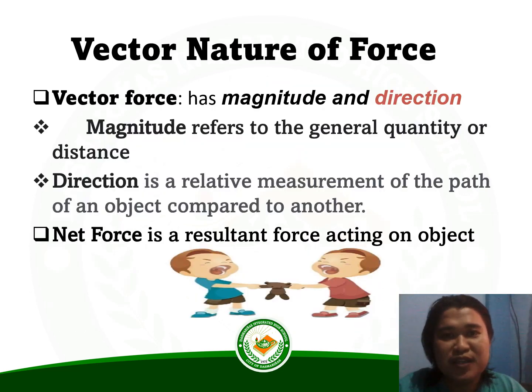Magnitude refers to the general quantity or distance. Concerning the aspect of movement, we can correlate magnitude with the size or speed of an object while it is in motion. The size of the object or the amount is the magnitude of the particular object. Direction is the relative measurement of the path of an object compared to another. Its orientation is compared to other relatively stationary or moving objects.